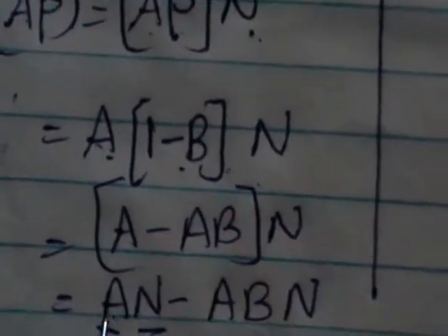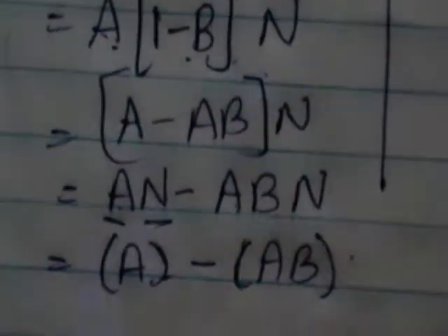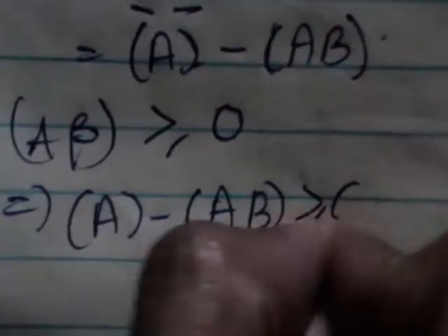I got A into n, which can be written as (A), and ABn can be written as (AB). As (A beta) greater than or equal to 0, you will get (A) minus (AB) greater than or equal to 0. If you shift this (AB) to the right hand side, you will get (A) greater than or equal to (AB), which implies (AB) less than or equal to (A).